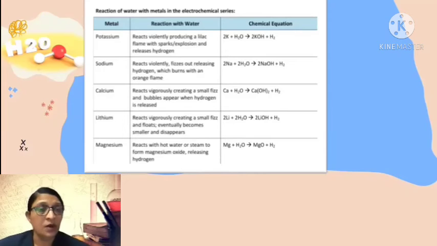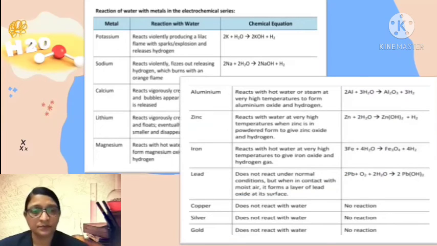Magnesium reacts with hot water or steam to give magnesium oxide and hydrogen gas. Aluminium reacts with hot water and steam. It gives aluminium oxide and hydrogen.